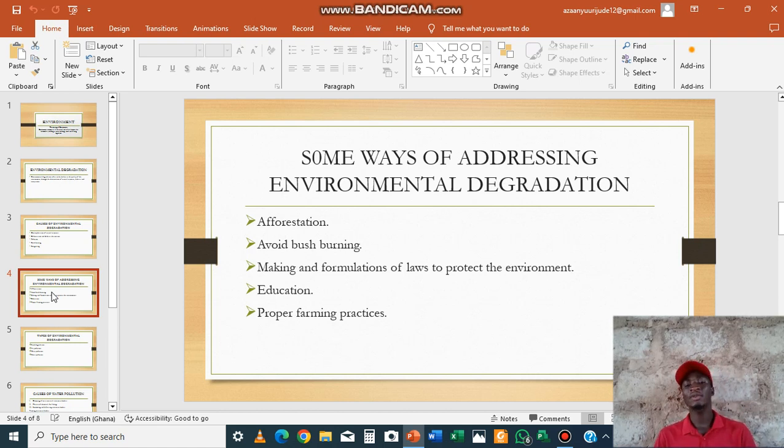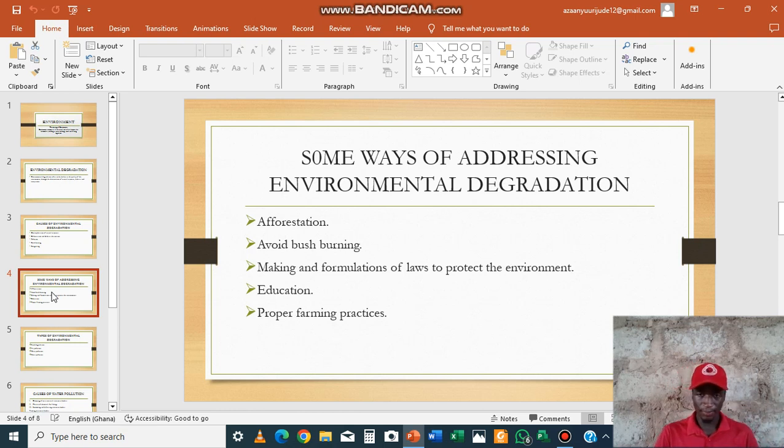Another one is making and implementing laws to protect the environment. This simply means that we have to make laws and formulate them, and make sure that they are working with regard to the protection of the environment.